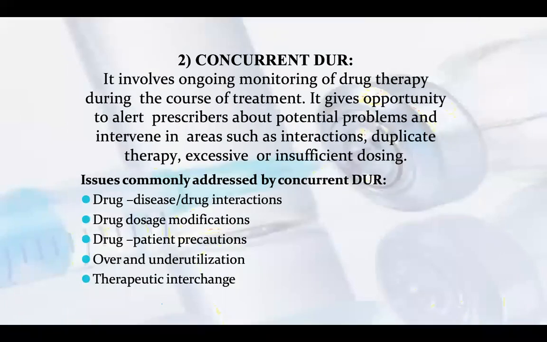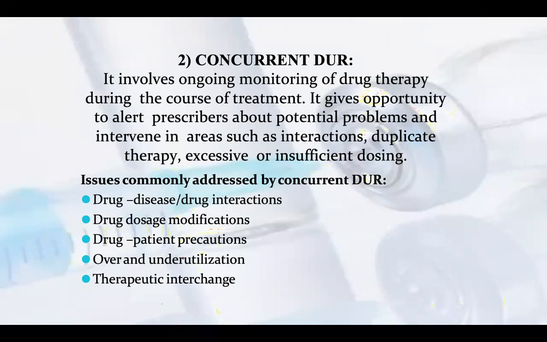Then the second is concurrent drug use review. It involves ongoing monitoring of drug therapy during the course of treatment. It gives the opportunity to alert prescribers about potential problems and intervene in areas such as interactions, duplicate therapy, and excessive or insufficient dosing.